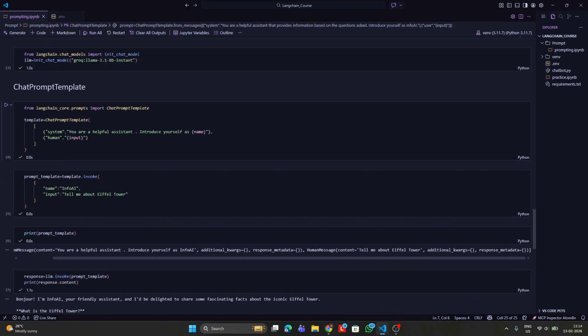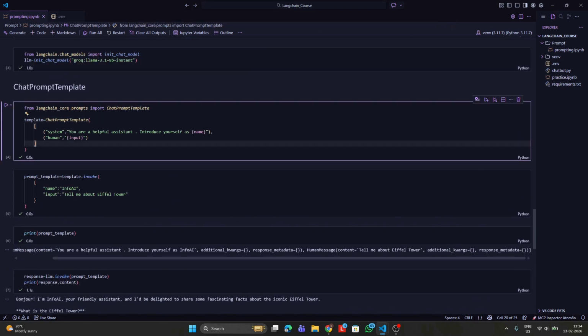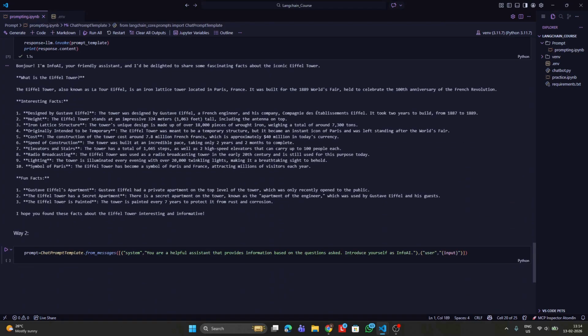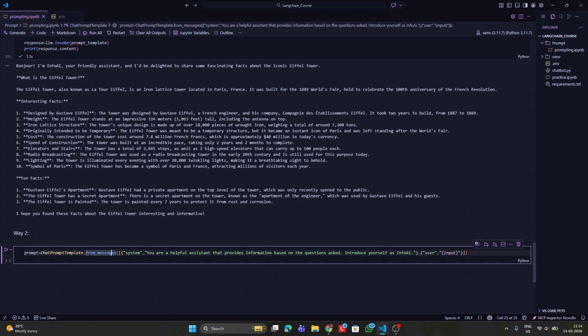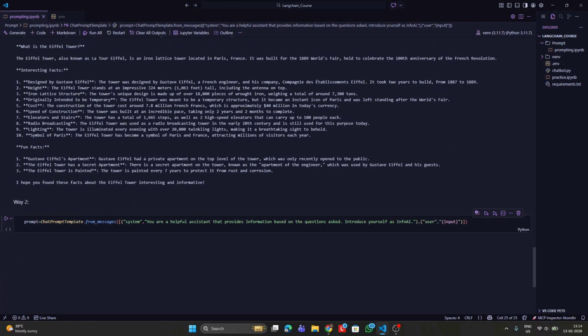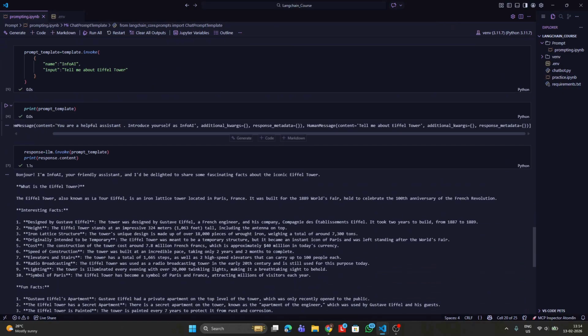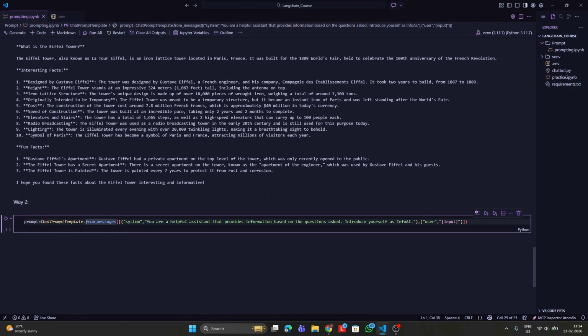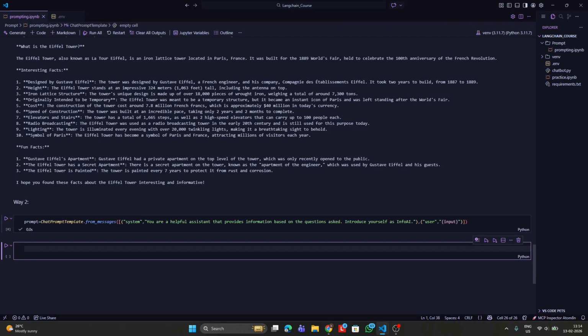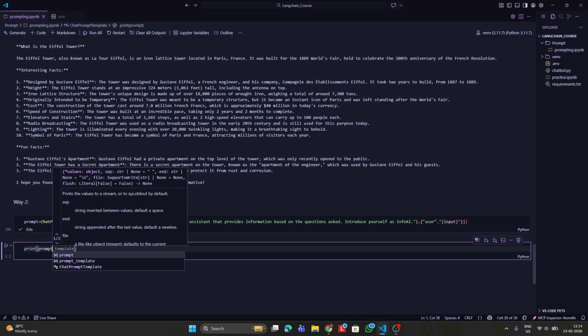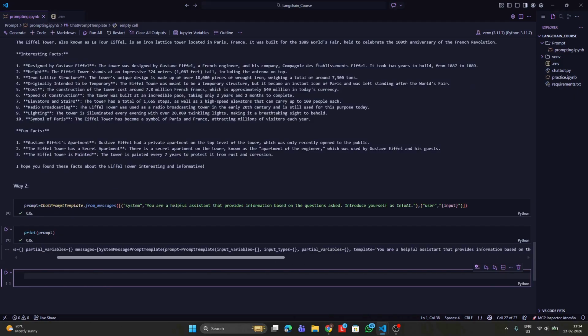Earlier, we were using the chat prompt template function by passing a list into the function. Now it has changed to another function called from_messages. The functionality is basically the same. The way of us calling the chat prompt template differs here. You can see that from_messages also expects a list which contains the same parameters like system and user. That is what we are giving over here. The same list can be given inside from_messages. So when I run this, you can see that if I print the prompt, we see the same thing.